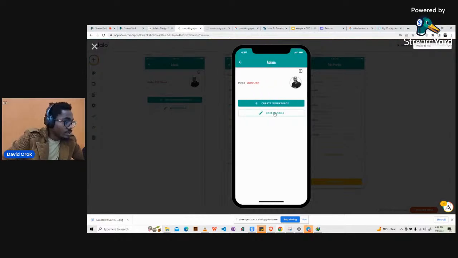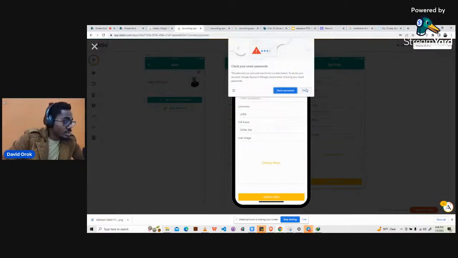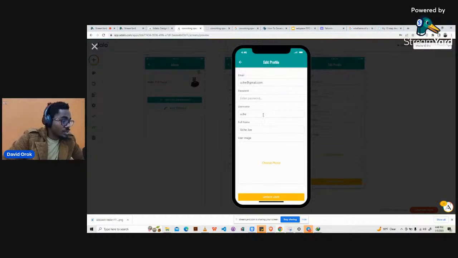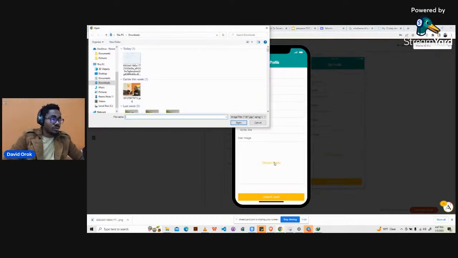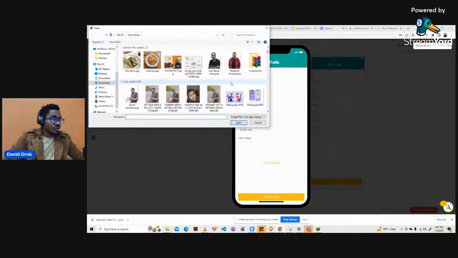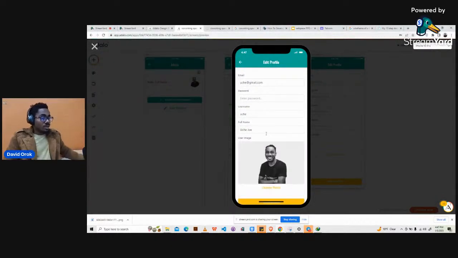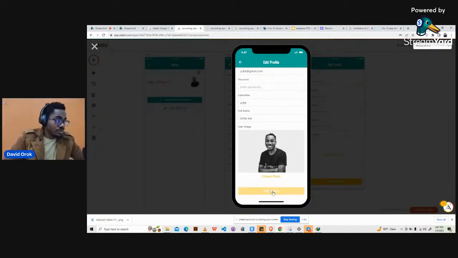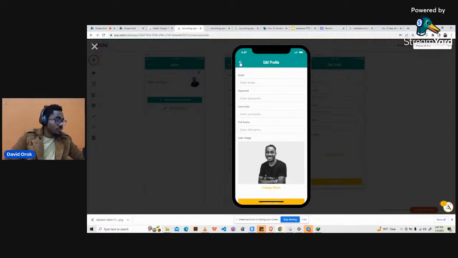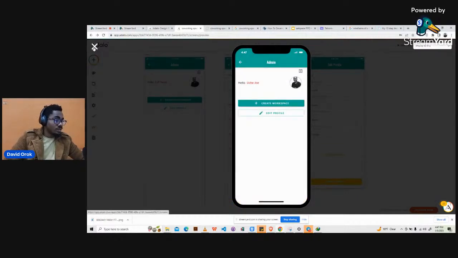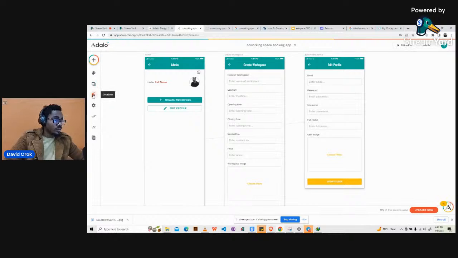okay, so we have this, we have edit profile, and then you see here, we can go ahead and just update the picture alone. If we go down here, click on this, and then upload the picture. Okay, then we can go ahead and just update the user. When it happens like that, yeah, the picture is too large. Oh, I think the picture is too large. Hold on, let's see what happens in the database.